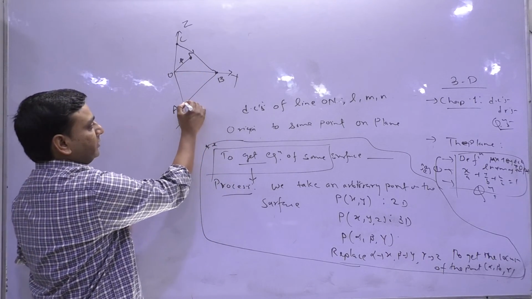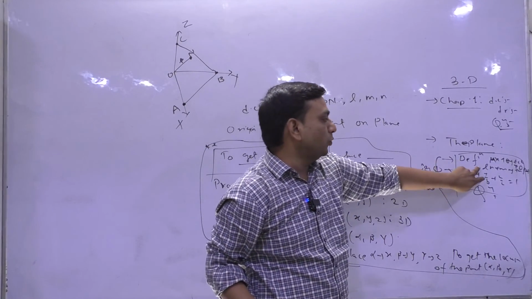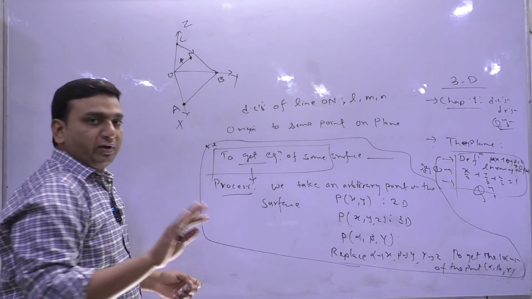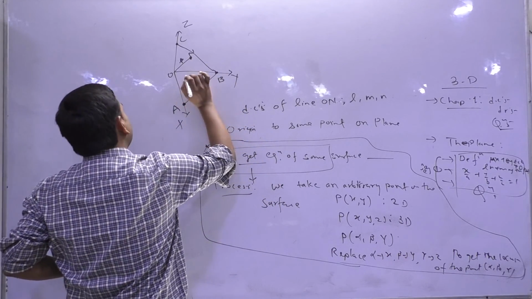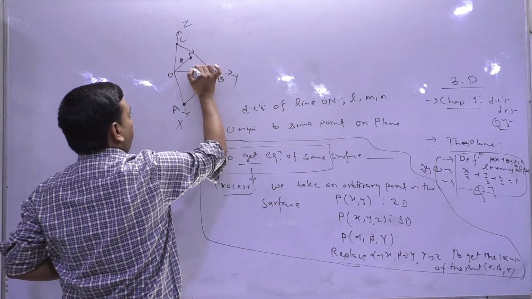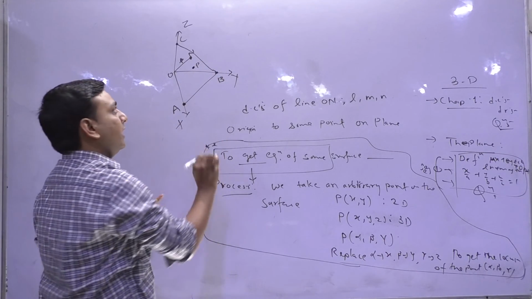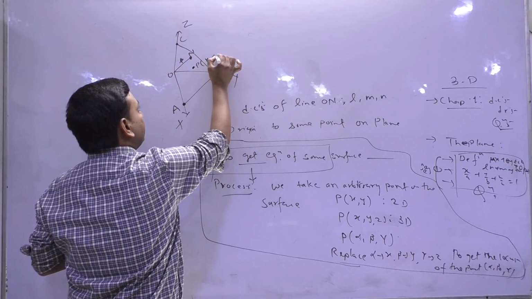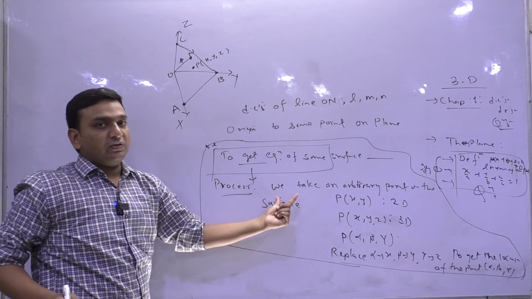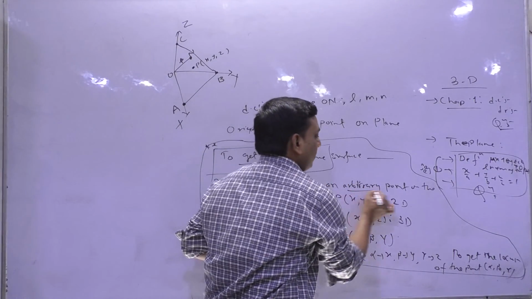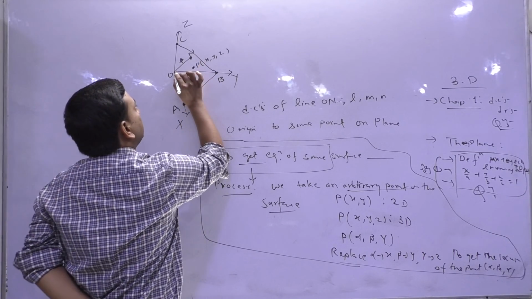Because there I just tried to include these two planes in one go, that is why one of your students had some confusion. So what I do, I just take a point P, arbitrary. Because I want to know the equation of this plane, what is the process? We will take an arbitrary point on the surface. So on the surface I took this point.